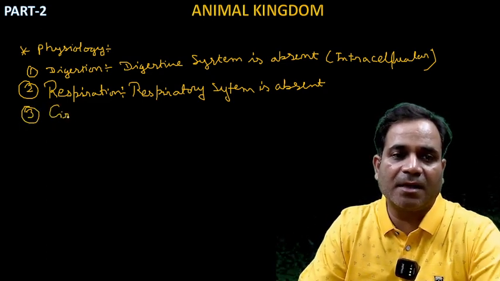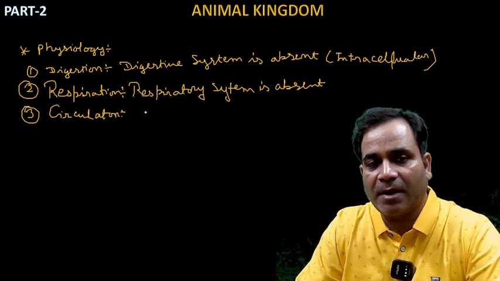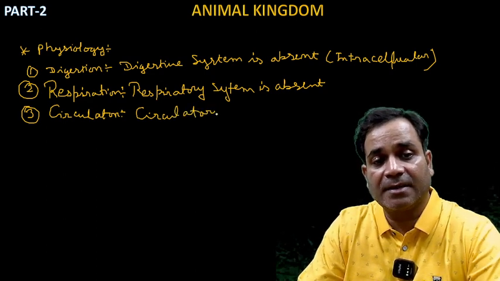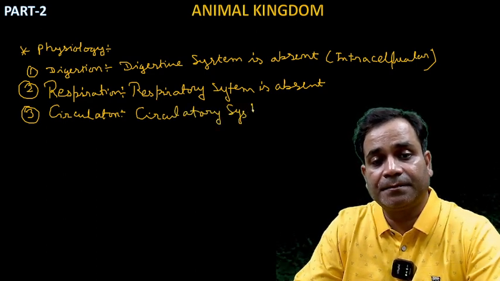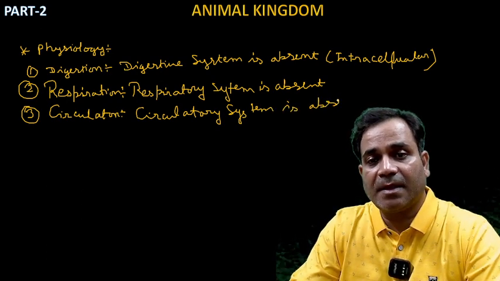Circulation. If anybody asks you about circulation, what do you say? The circulatory system is also absent, because it is not well defined.